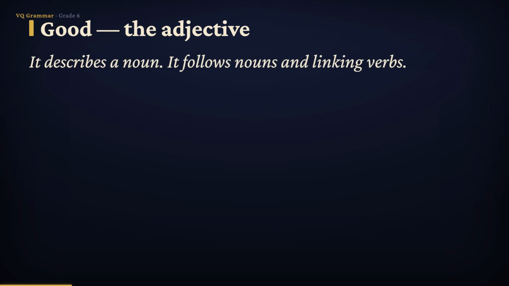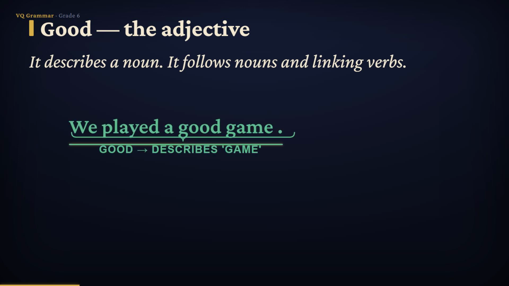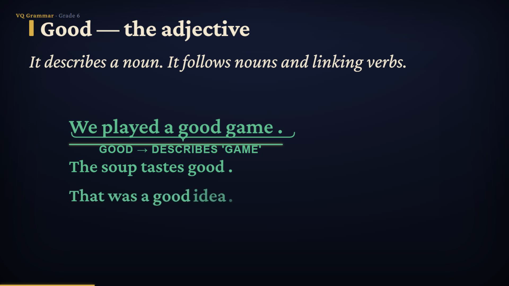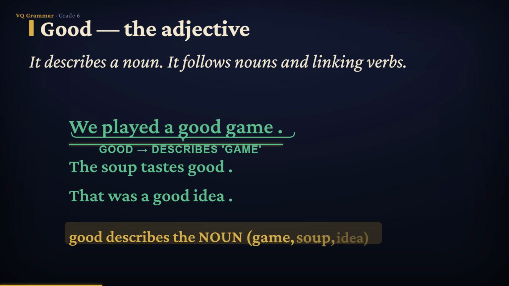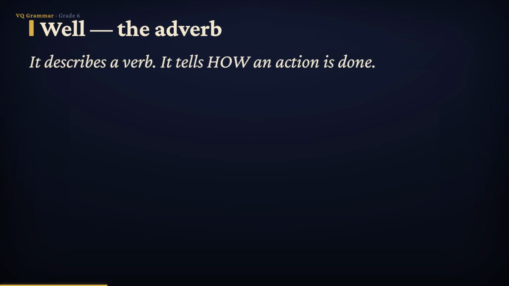Let's meet good first. Because good is an adjective, it always points at a noun. Look, we played a good game. Good is describing the game. Or, the soup tastes good. Here, good comes after the linking verb tastes, but it's still describing the soup, the thing. And that was a good idea. Again, good is telling us about the idea. Whenever good shows up, hunt for the noun it's describing. It'll always be there.